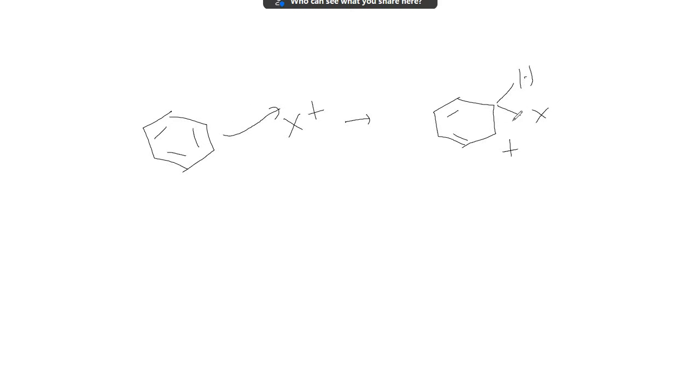The intermediate is called the cyclohexadienyl cation.